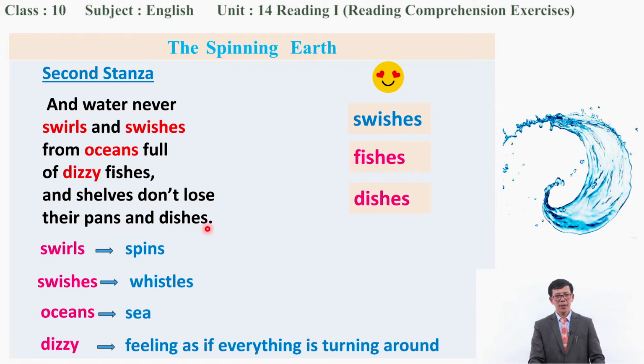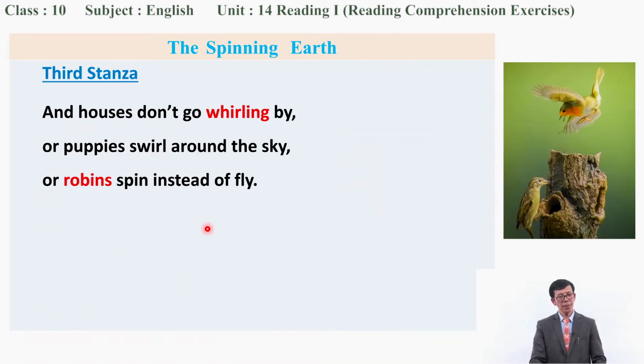And let's see another stanza, the third stanza, right? Look here. And houses don't go whirling by, or puppies swirl around the sky, or robins spin instead of fly. Okay. So now, which words are unfamiliar to you? Yes, you might have underlined the unfamiliar words, right?